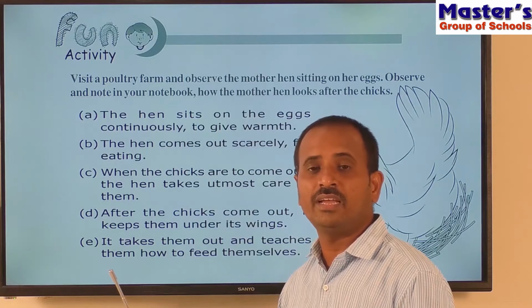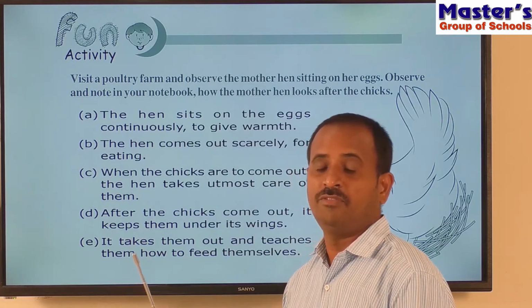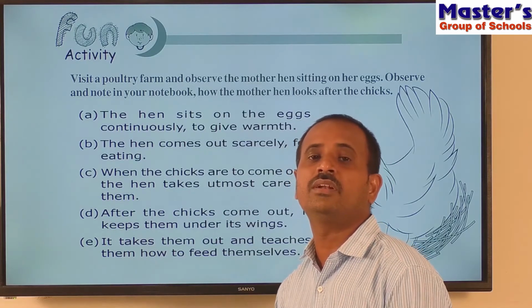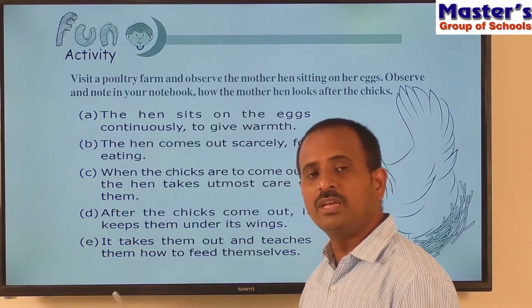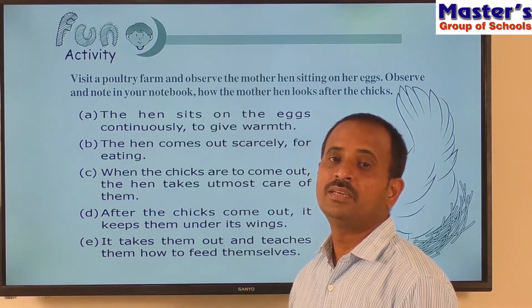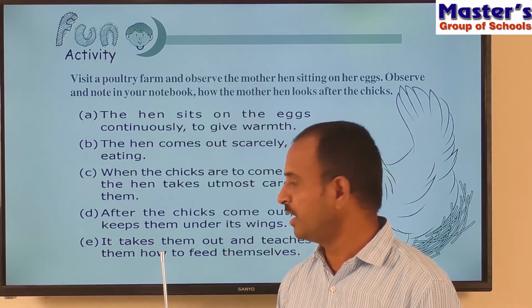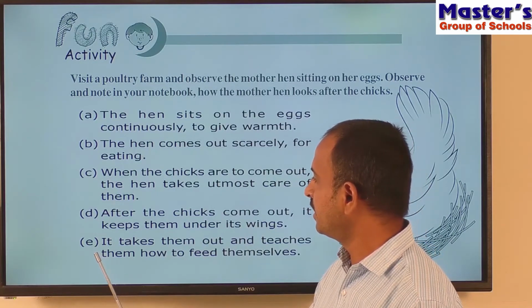It protects its younger babies from the atmosphere, that means from the weather, from the sunlight, and during the cold in the night times. So it will protect its younger babies by keeping them under its wings. That means it will give shelter to its young babies by keeping them under its wings. So children, see the next one.